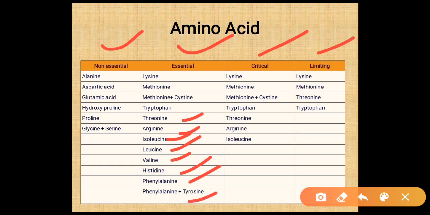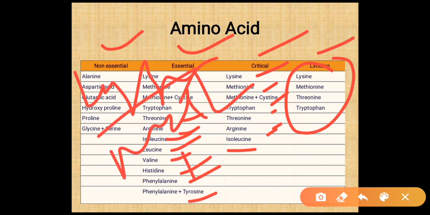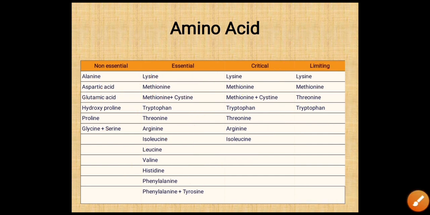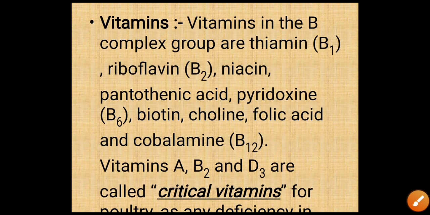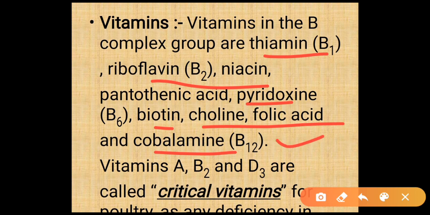Critical amino acids are lysine, methionine, methionine plus cysteine, tryptophan, threonine, arginine and isoleucine, and limiting amino acids are lysine, methionine, threonine and tryptophan. Vitamins required for poultry in the B complex group are thiamine, riboflavin, niacin, pantothenic acid, pyridoxine, biotin, choline, folic acid and cobalamin, which is vitamin B12.